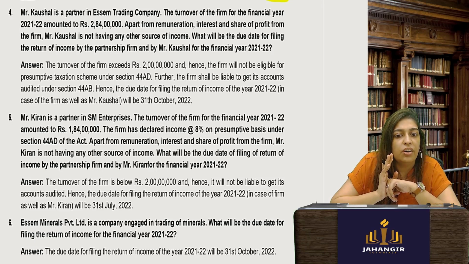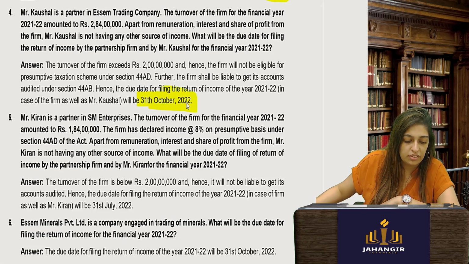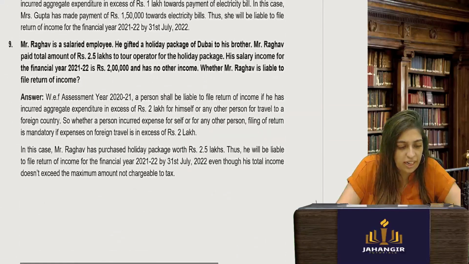Hence, the firm will not be eligible for presumptive taxation. They will have to get the accounts audited. Hence, the due date for filing the return in case of the firm and Mr. Kaushal is 31st October. Okay, simple. Let's do one last one, 9.